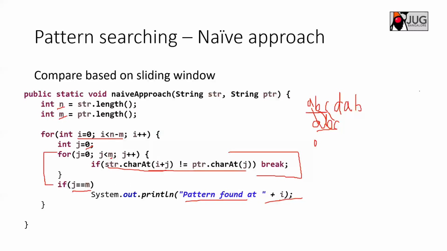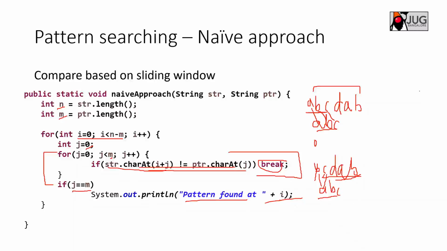Then you change the value of i. Now i becomes 1, so your input string is now B, C, D, A, B, and the pattern to be matched is A, B, C. Again you start the same logic. You try to match B and A, and it is not equal, right? So you break and increment i. Now the B goes out of scope and the next i is at this position, so your text is C, D, A, B, and the pattern to be matched is A, B, C.